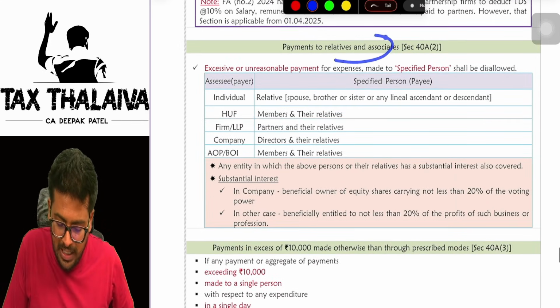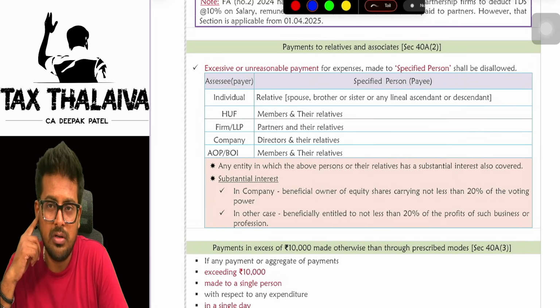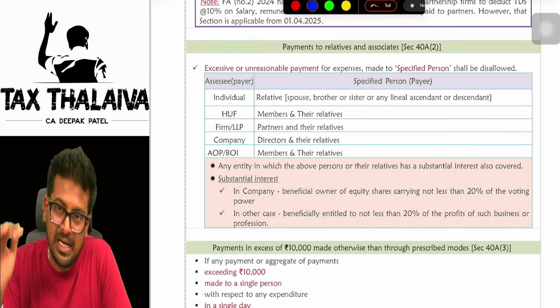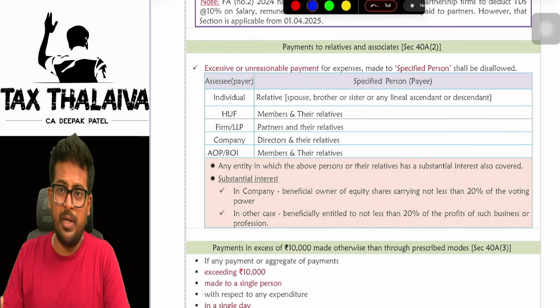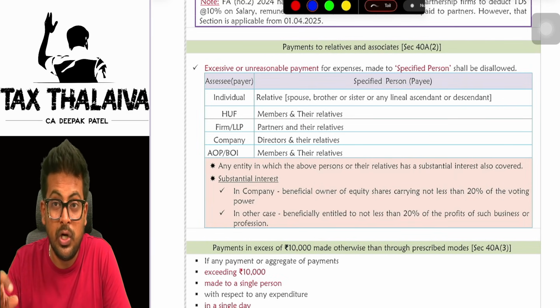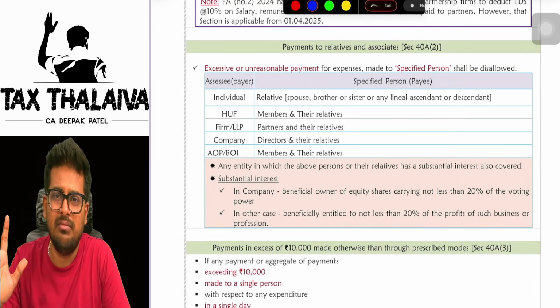Now, payments to relatives and associates. A lot of time what happens? See, we are calculating profit, no? Any business would want that their profit should be less only. So no, sir, profit should be higher, sir. We should earn more money, boss. You want to earn more money, but you don't want to pay tax on more money. Yes or no? So profit they want to disclose all the time less only.